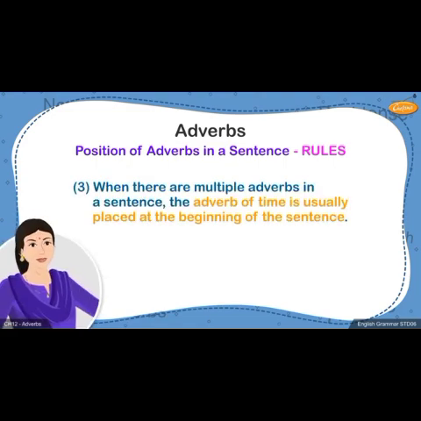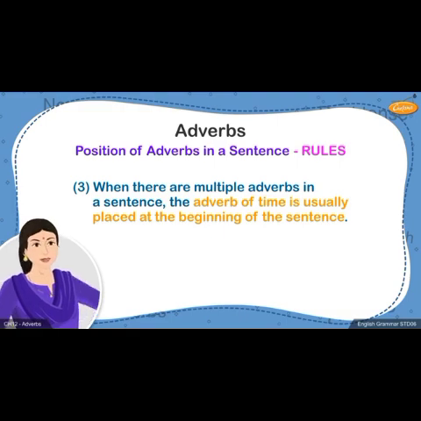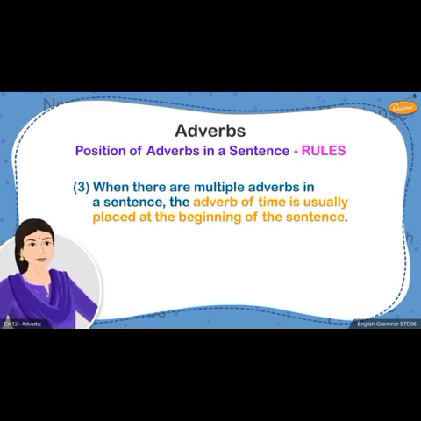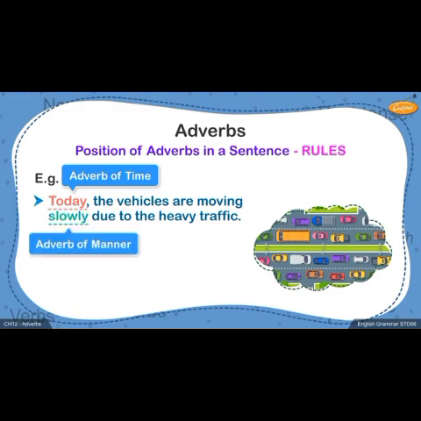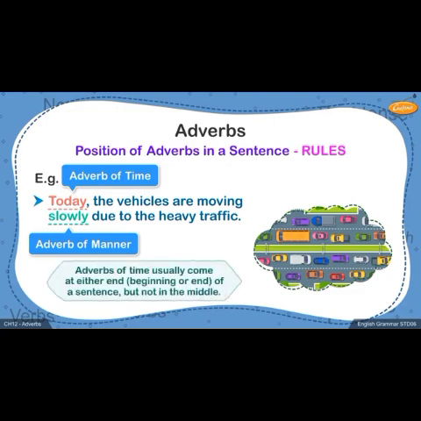The third rule is that when multiple adverbs are used in the same sentence, the adverb of time is usually placed at the beginning of the sentence. Read the sentence given on the screen. Today, the vehicles are moving slowly due to the heavy traffic. We know there are two adverbs in this sentence, today and slowly. The adverb of time, today, is placed at the start of the sentence, whereas the adverb of manner, slowly, appears later in the sentence. So, we know that adverbs of time can come either at the beginning of the sentence or at the end, but never in the middle.